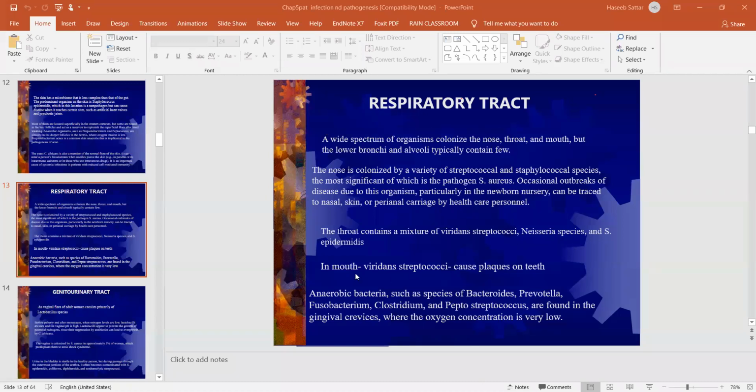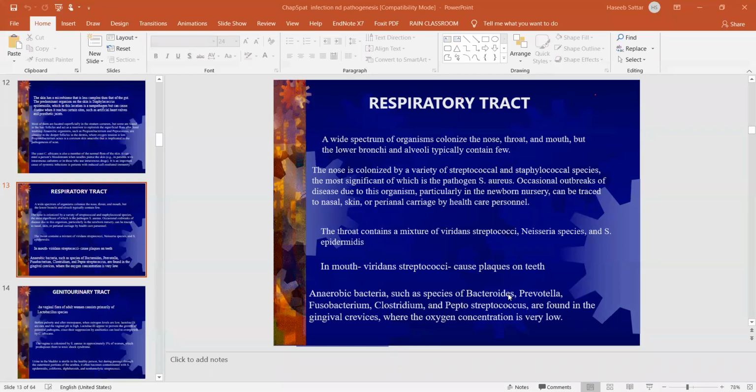In the mouth, we have Streptococcus viridans, and this Streptococcus viridans also helps in plaque formation, but we also have another species, that is Streptococcus mutans, which is also responsible for dental plaque formation.